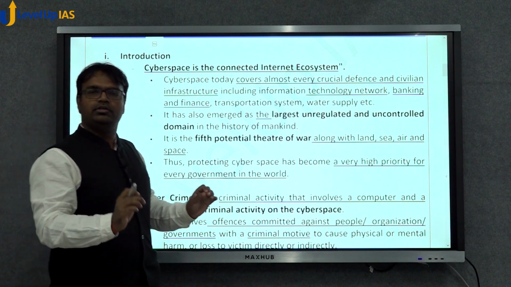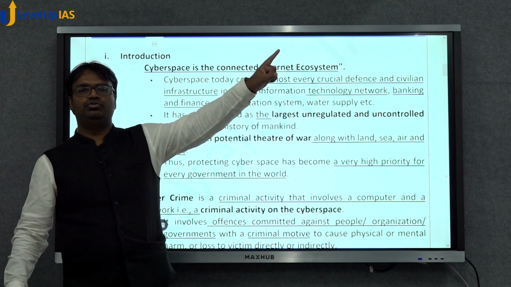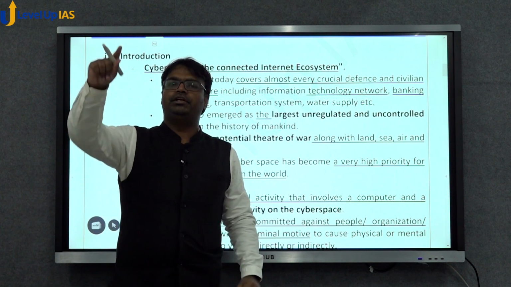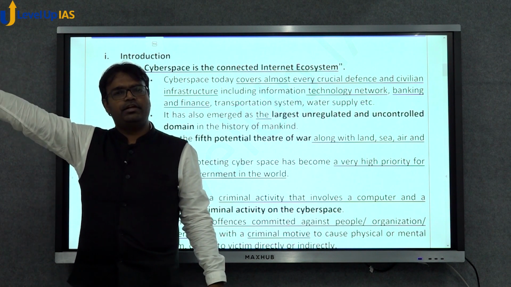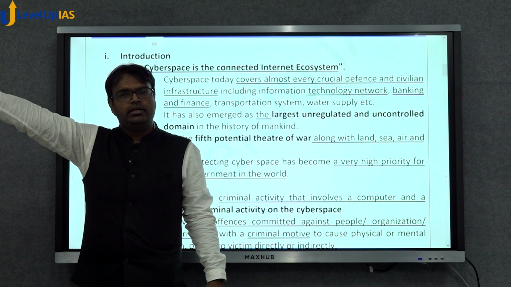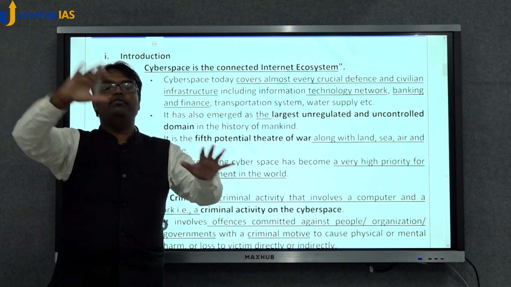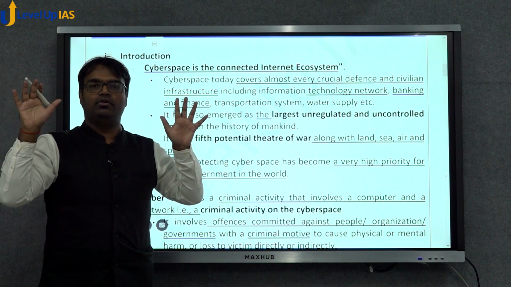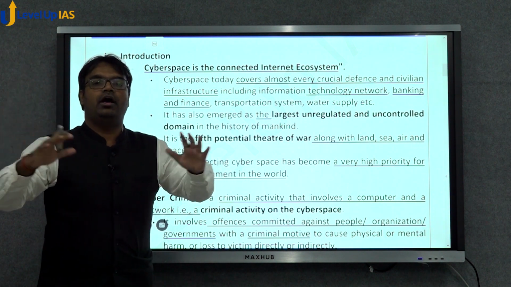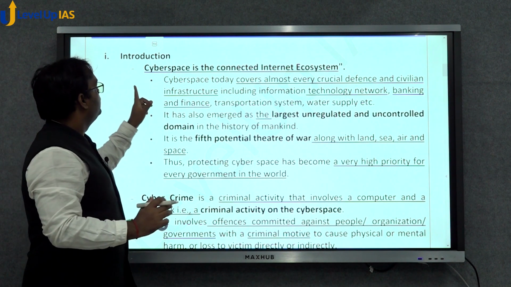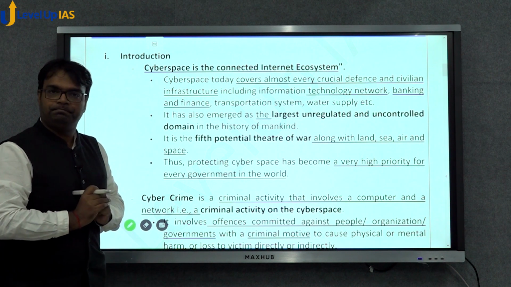So it includes your transportation system, your home computer network, your office computer network, your hospitals, your military infrastructure, because nowadays they are also connected to internet. It includes your critical infrastructure like Kudankulam power plant. So all these devices which are connected to internet are part of the cyberspace. Cyberspace is the connected internet ecosystem.